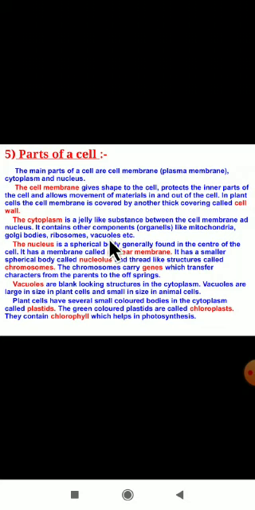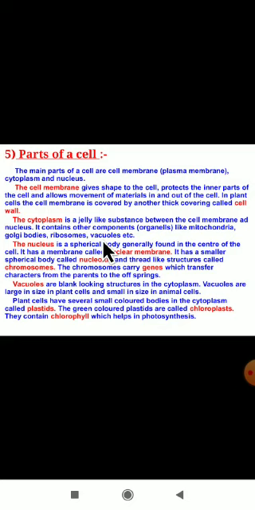It contains other components like mitochondria, Golgi bodies or Golgi complex, ribosomes, and vacuoles. Cytoplasm has some components. Which are those components? Mitochondria, Golgi bodies, ribosomes and vacuoles. And it is a jelly-like substance present between the cell membrane and the nucleus.